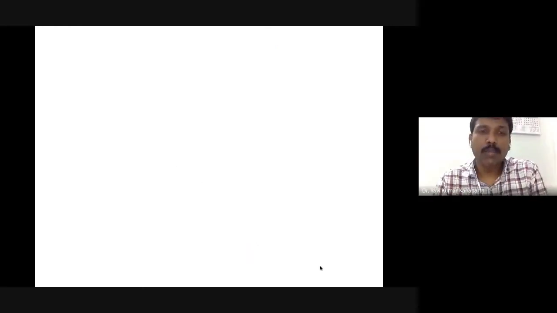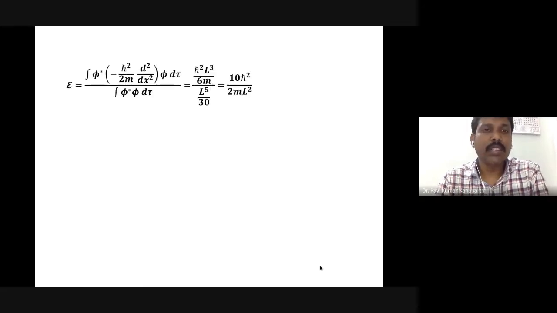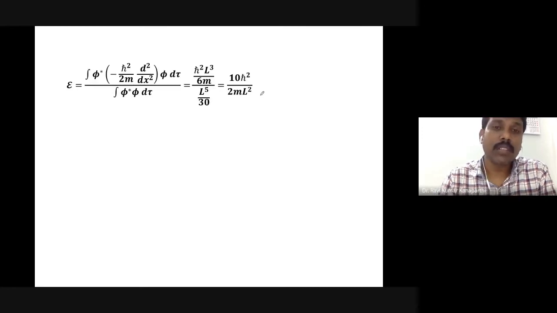Having calculated the numerator and denominator, let us evaluate script E, and script E is nothing but this object. You substitute what we have obtained previously, and if you simplify, we actually get 10 multiplied by ħ² upon 2 times the mass of the particle and also L², that is the length of the box. That is the script E.